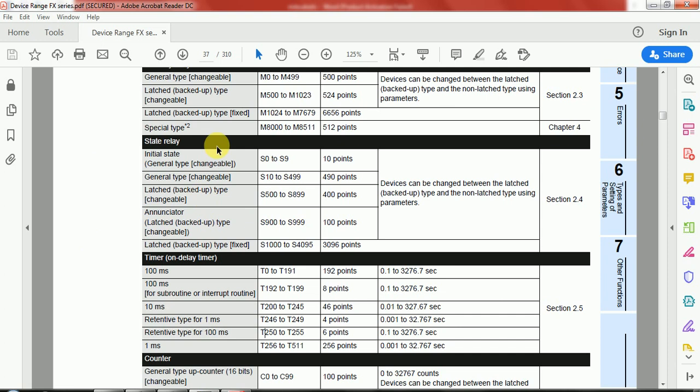And this is the operational manual of the FX series. You can see here in the timer section there are two types of timer. One is the tentative type and the other is general. This is a 100 millisecond T250 to 255, a tentative 100 millisecond timer, but this is a general, T0 to T191. So we will make an experiment. We will take T0 and T250 in our software.